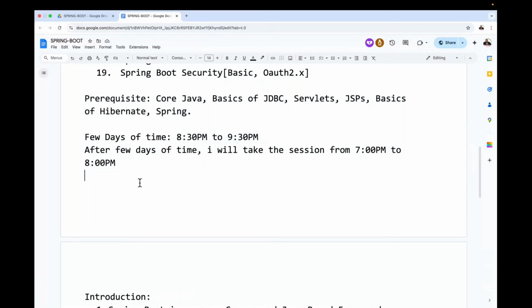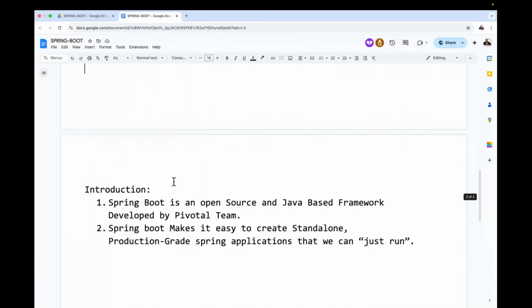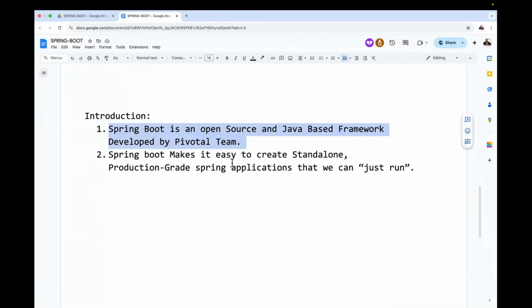Okay. In the introduction, I covered only 2 points, sir. What are the 2 points? Spring Boot is an open source and Java-based framework developed by the Pivotal team. We are already aware of open source software. Spring Boot is open source. What is the meaning of it? Along with the Spring Boot product, the source code will come. When source code is available, we can customize and modify it as per our requirement. So this is the meaning of open source. Next one, Java-based framework. Spring Boot was totally designed on top of Java only.